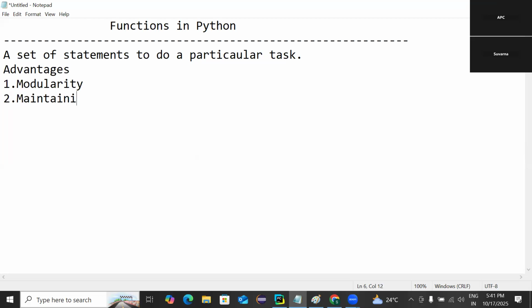Maintainability of the program. So if any error comes later, we can easily fix that error in that particular function part. It is easy to debug the code later. And as I told you, the main advantage is reusability of the code. Once you have defined a certain set of statements, you can call the same function any number of times. No need to write the same code again and again; we can reuse that same code.